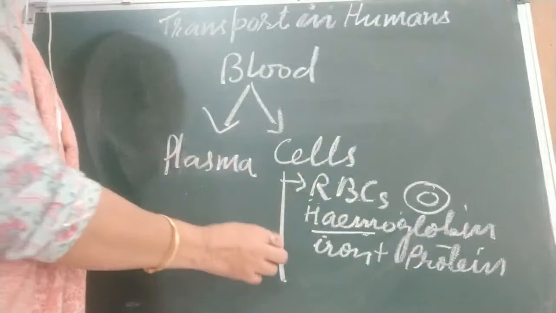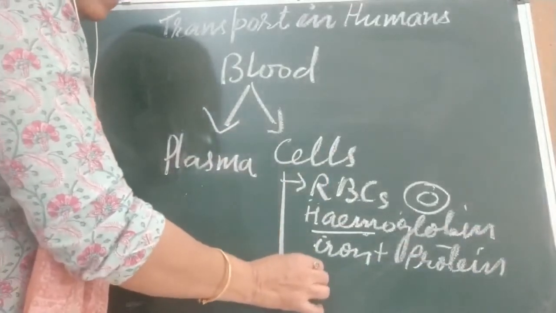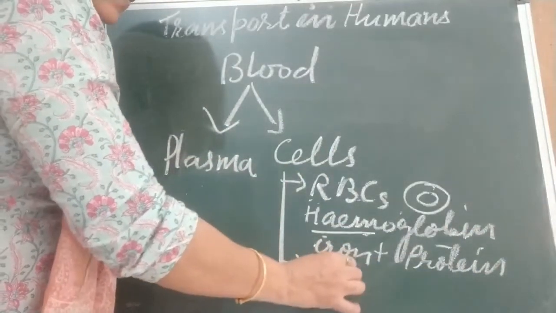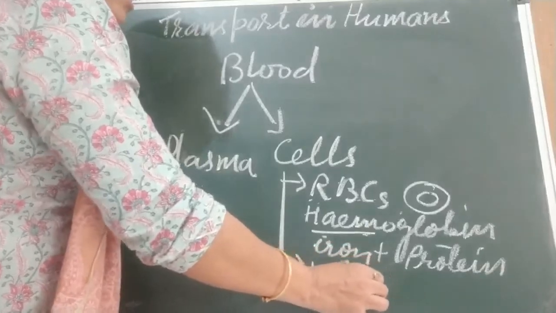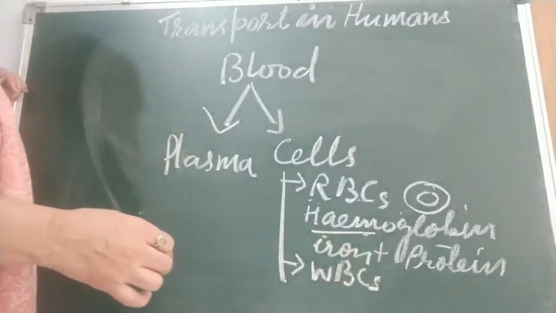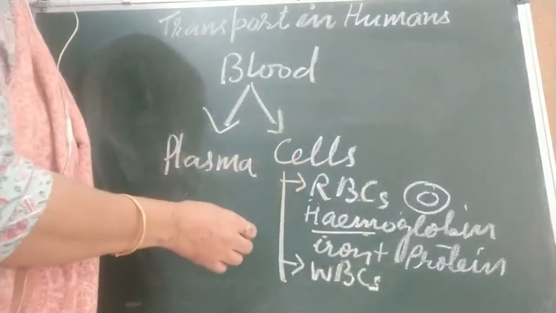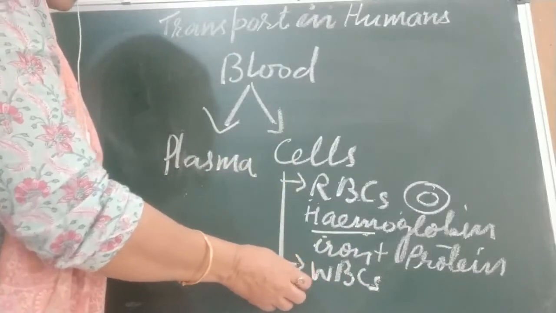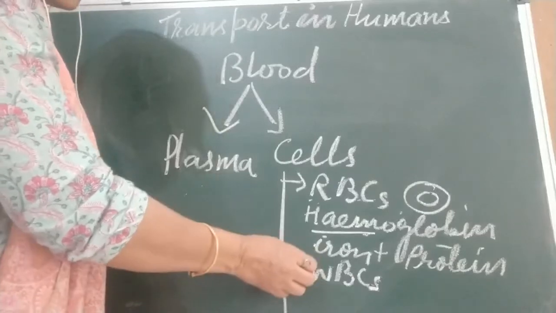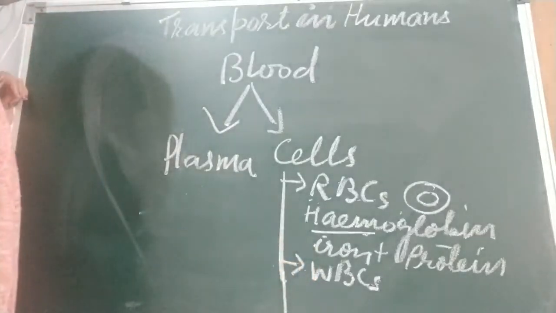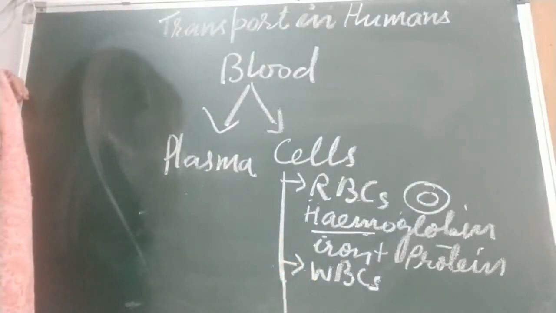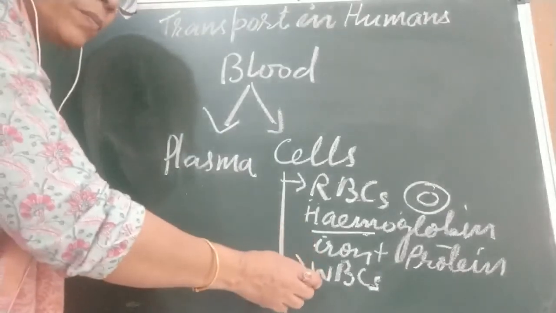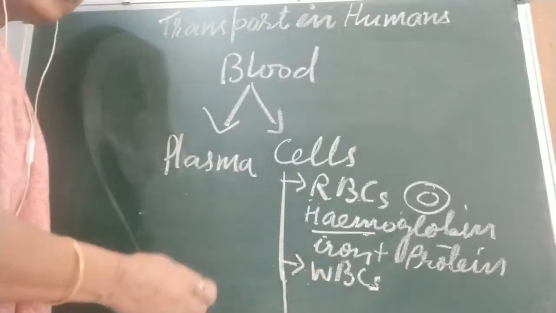Second is WBC, or white blood cells, also called leukocytes. The WBC help in fighting disease causing microorganisms. These WBC are called the soldiers of the body.